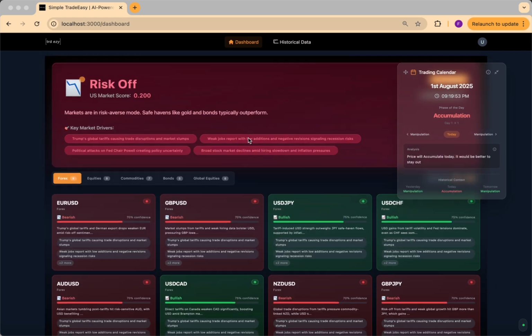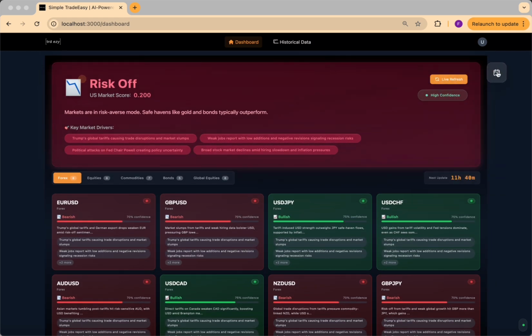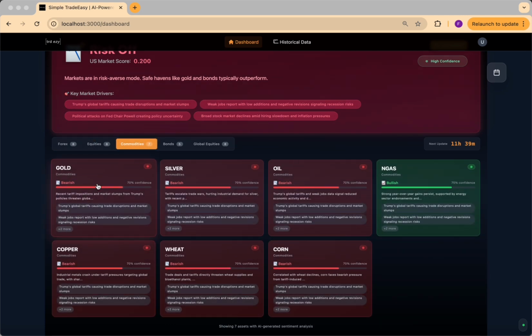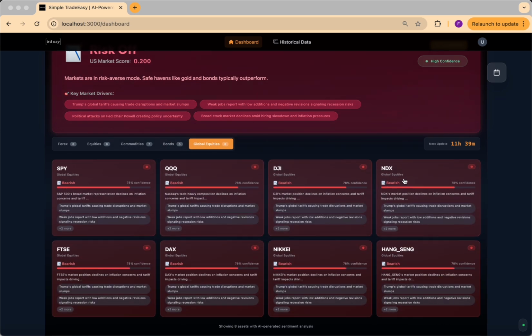Now, as you can see, I have opened up TradeEasy, and what you can see right now is the current risk sentiment across all assets, right? Euro, GBP, USD, JPY, NZD, USD, GBP, JPY. We have commodities right now. Gold is being evaluated as bearish. Global equities, including NASDAQ, have been evaluated to be bearish as well.